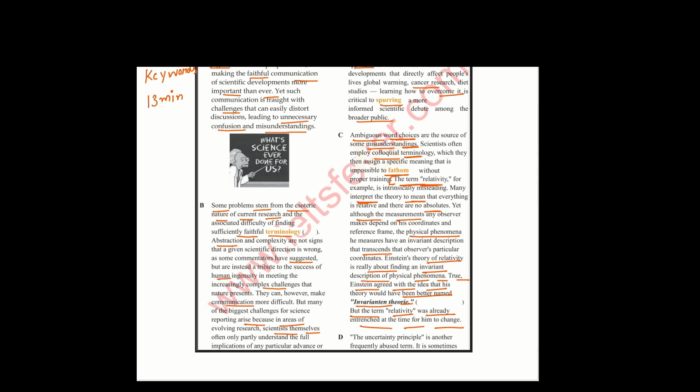Many interpret the theory to mean that everything is relative and there are no absolutes.